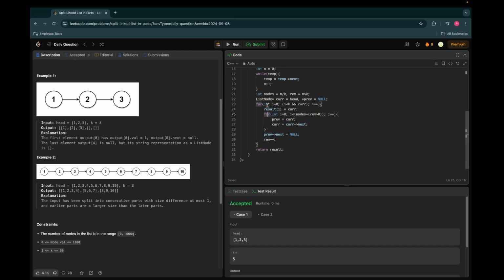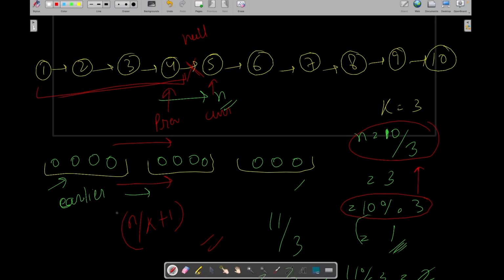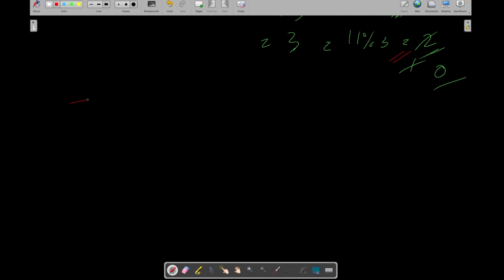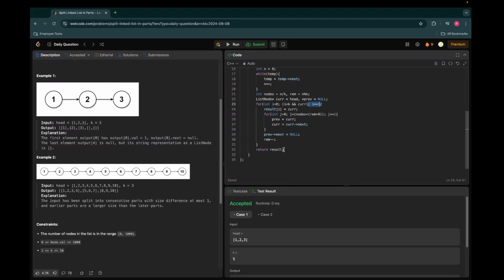So the overall time complexity is O of n plus n, that is O of 2n, or we can say O of n only. And if we consider the space of the result vector, then that is the space complexity, otherwise space will be constant, right?